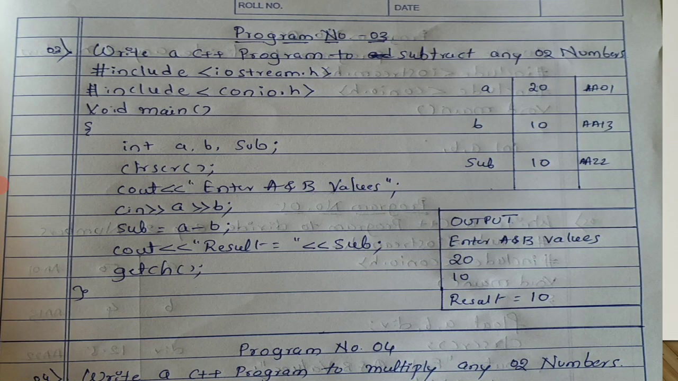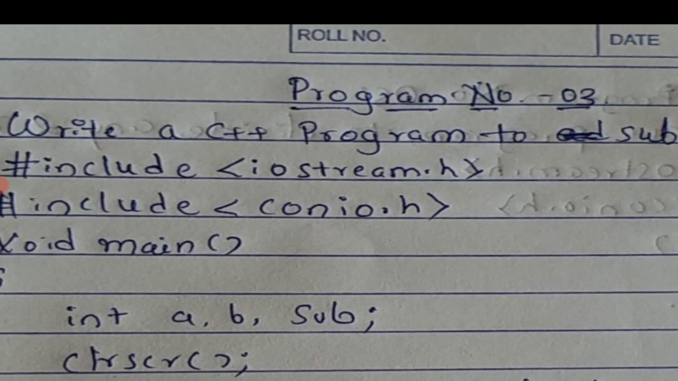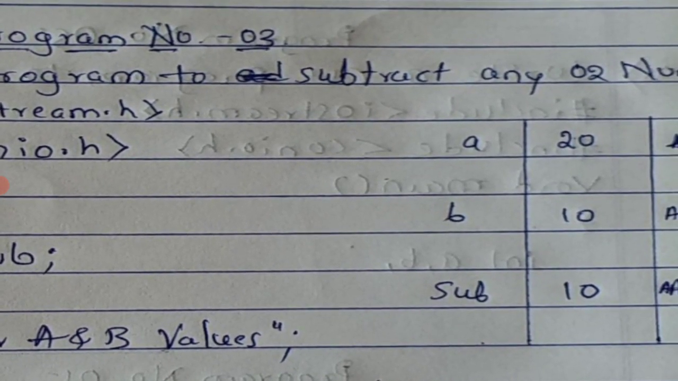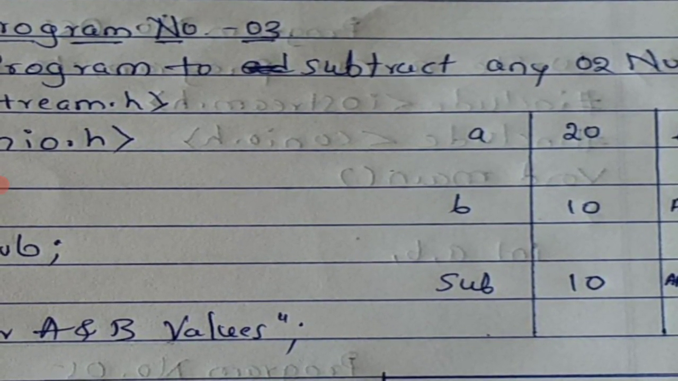Now let me go for our third program. Our third program is: write a C++ program to subtract any 2 numbers. I have taken very basic programs. Why have I taken these basic programs? We are just understanding some programming concepts, how to write or how to use the variable declaration, clear screen, cout and cin statements. Our program has only this much.